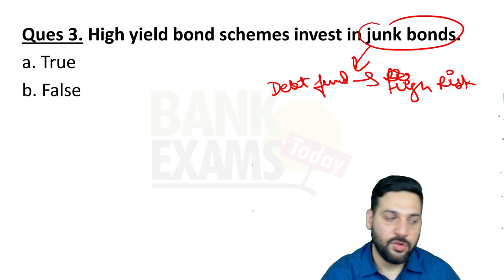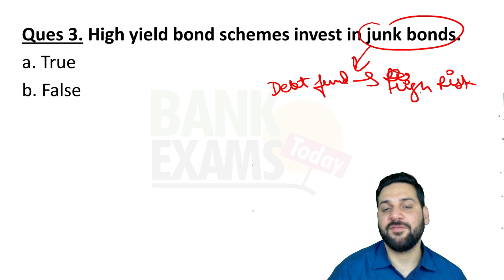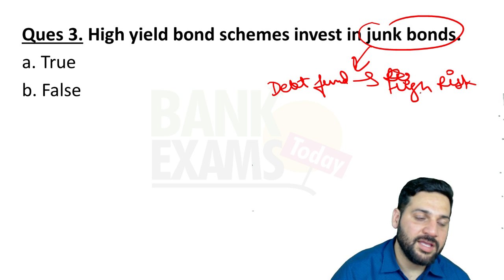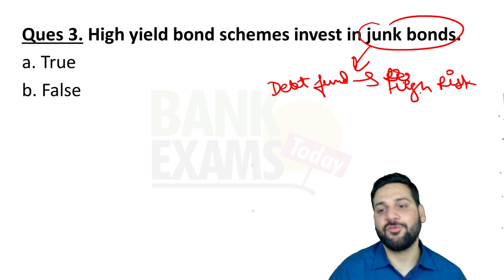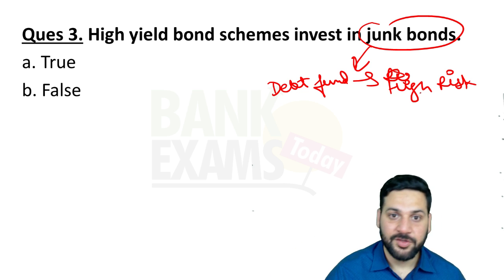For example, a few months back, if somebody was investing in ILFS in the expectation of high returns, that would be a junk bond. So that's a junk bond.